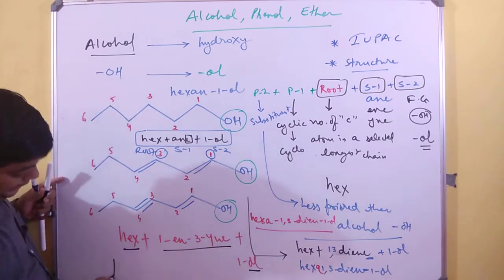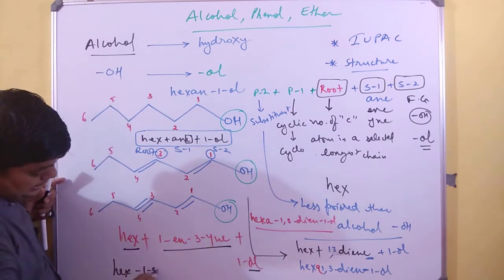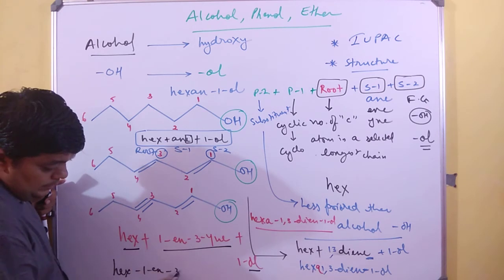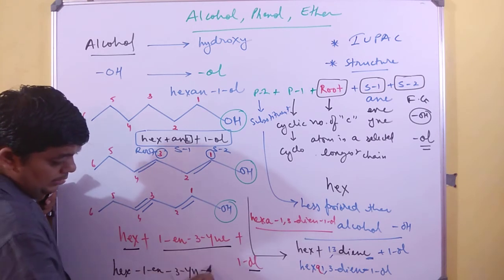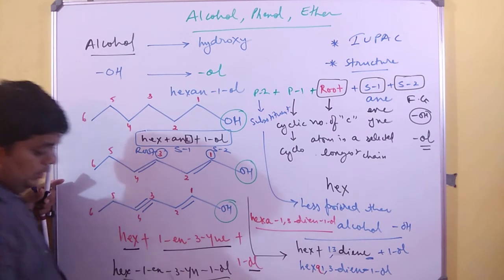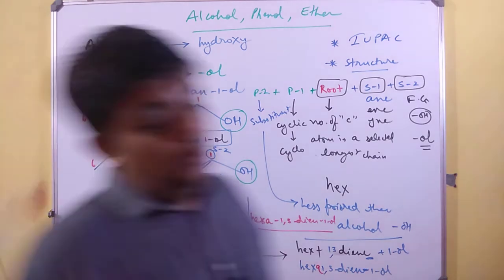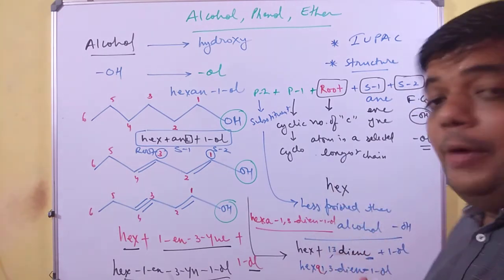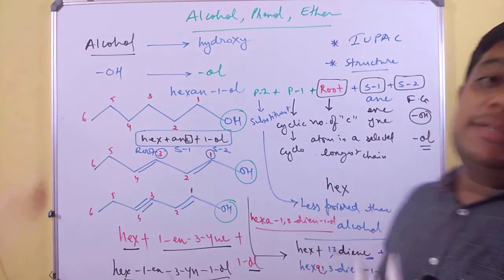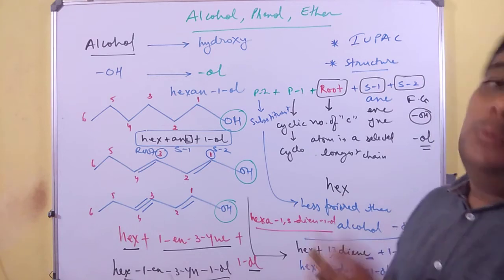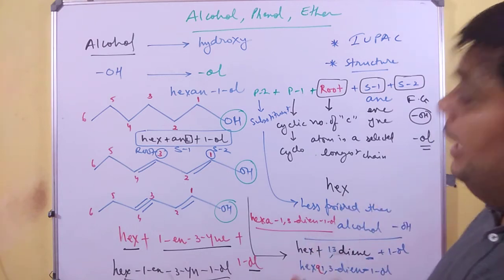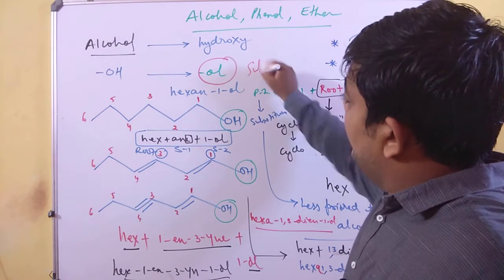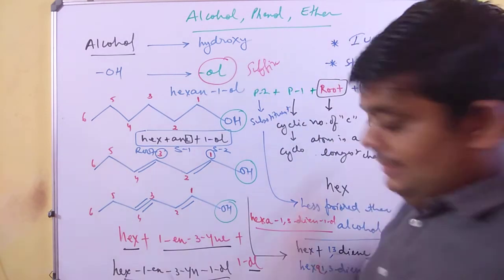I will end up by writing hex 1 ene 3-yne 1-ol. This is how you write. So friends, this is the very first and a very basic way of representing alcohol with IUPAC nomenclature, and that too with a condition of representing OH as a suffix.